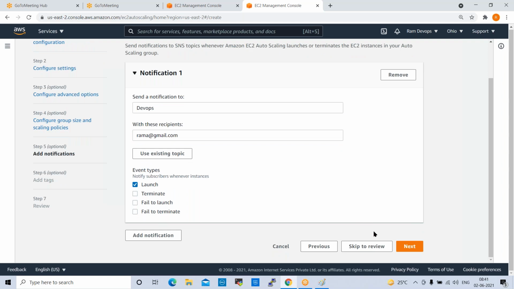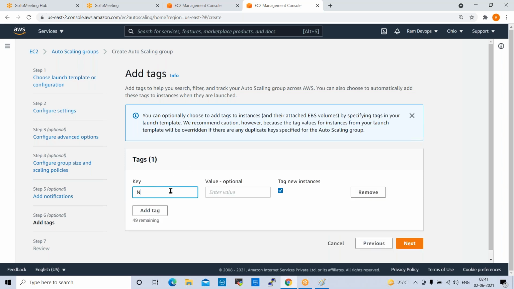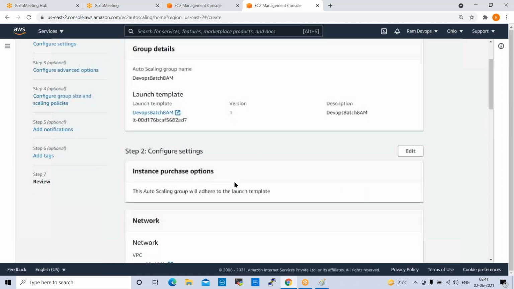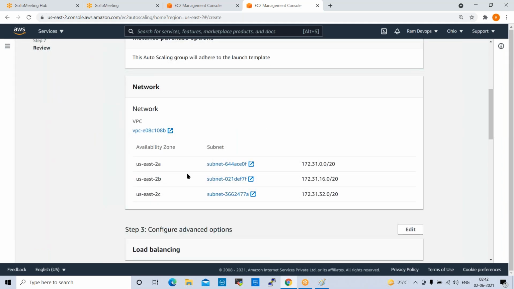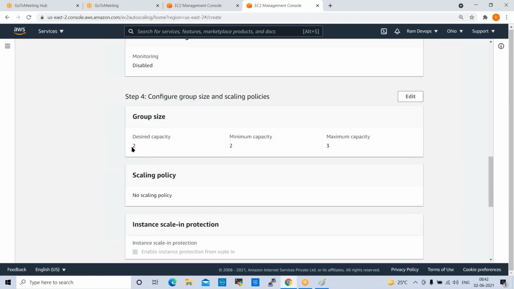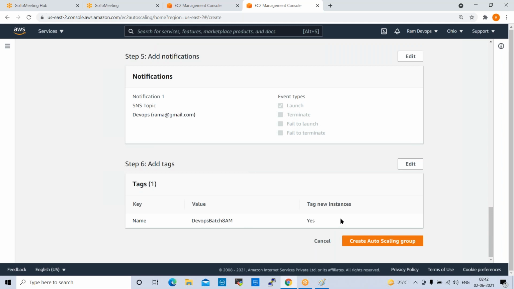Next. Click on next here. So add tags, tag name, same name I want to give. So click on next. Check the configuration. Choose launch template configuration. Group details. So network, default VPC, subnets. Monitoring is disabled. Desired capacity 2, minimum 2, maximum 3. Notifications, launch only. This is the tag, right?